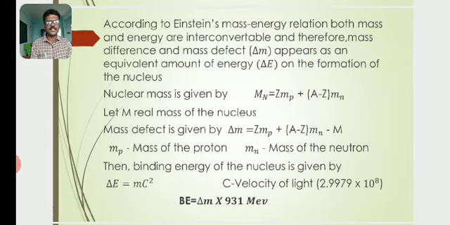So the binding energy, which is given by delta E is equal to delta m c square, where c is the velocity of light, its value 2.9979 into 10 power 8 meter per second. Then binding energy B is equal to delta m into 931 mega electron volt. In terms of mega electron volt, the binding energy expression is B is equal to delta m, the mass defect, into 931 MeV, where 931 MeV is equivalent to 1 AMU, 1 atomic mass unit.